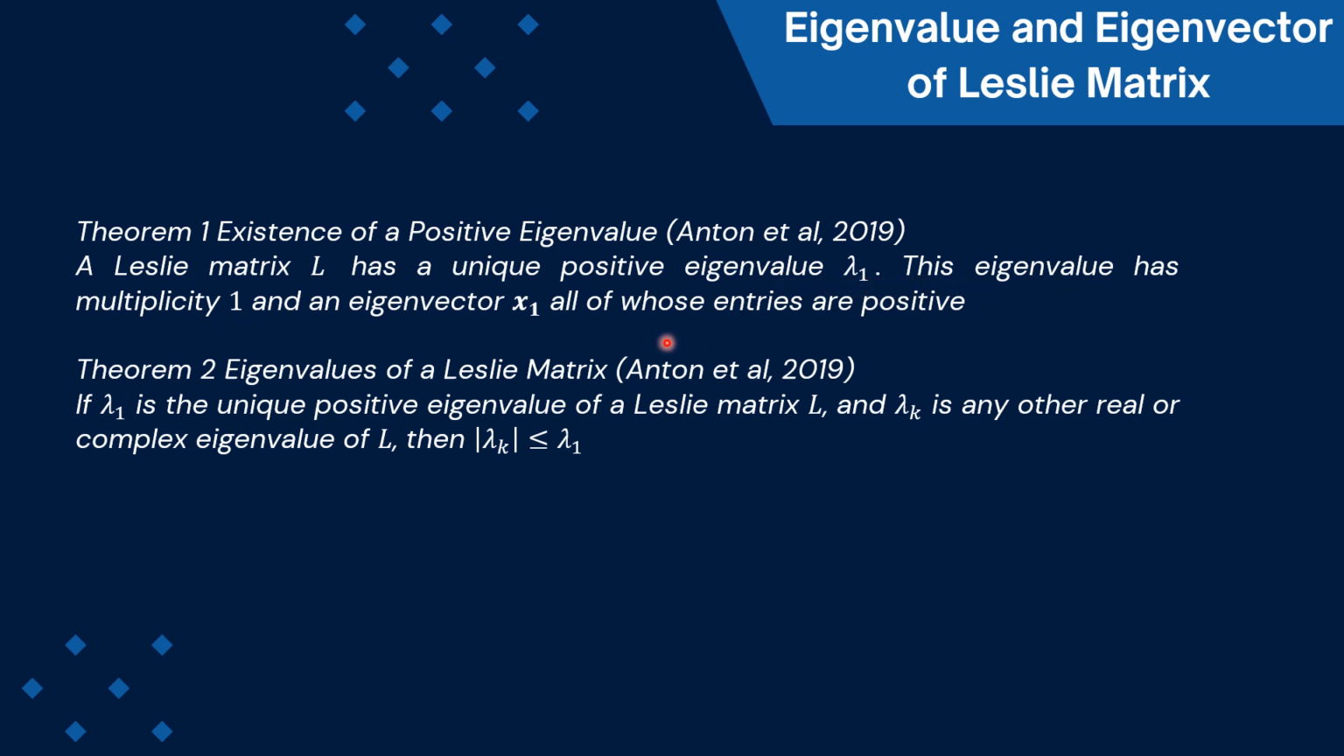This eigenvalue has multiplicity 1 and eigenvector x1, all of whose entries are positive. And the next theorem is about eigenvalues of a Leslie matrix. If lambda 1 is the unique positive eigenvalue of a Leslie matrix L, and lambda k is any other real or complex eigenvalue of L, then the absolute value of lambda k, or modulus of lambda k if it is a complex eigenvalue, is less than or equal to lambda 1.